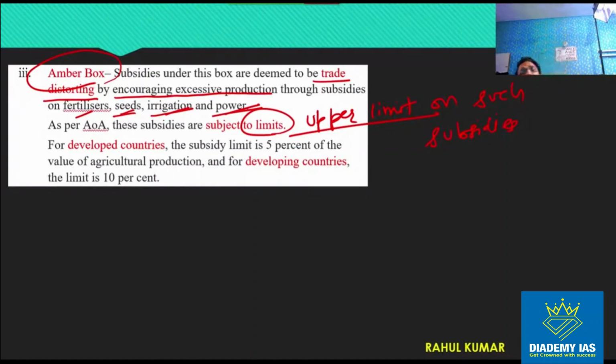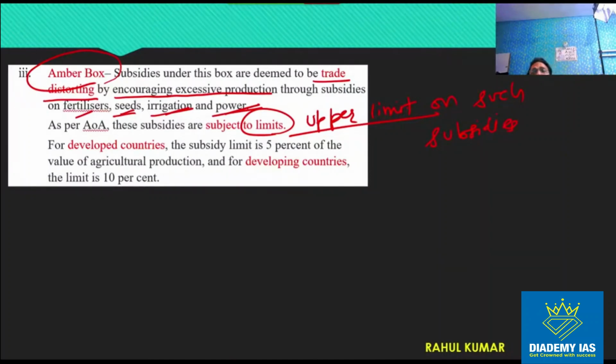So if the country is providing free power, free electricity, free seeds, then the input cost of the farmer will come down. When input cost comes down, the farmer can sell the product at a low price in the international market. Such a sale at a low price is unfair, because if some other government is not providing the subsidy, suppose the Indian government is providing the subsidy but the government of Pakistan is not, then the farmer of India will be at an advantageous position as compared to the farmer of Pakistan, right? So this will be unfair.